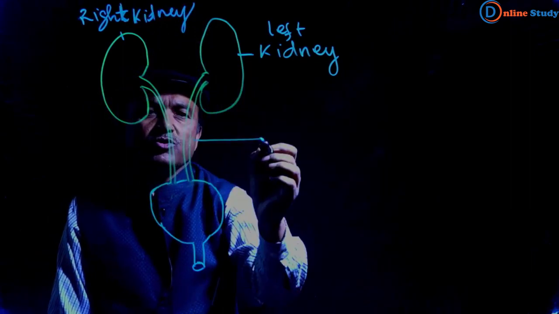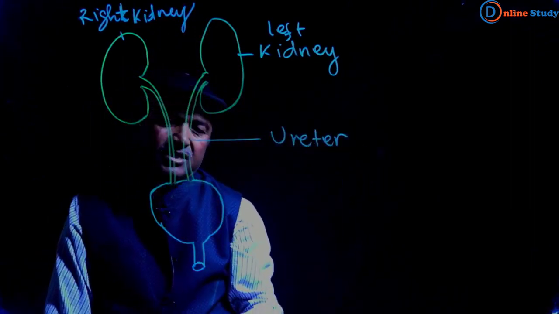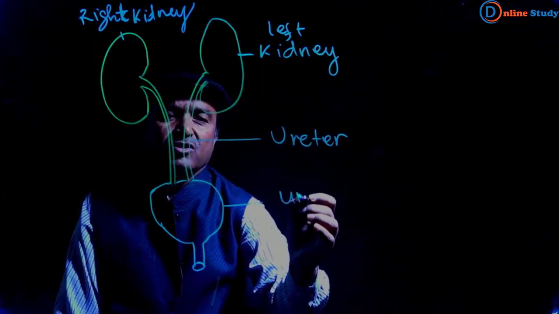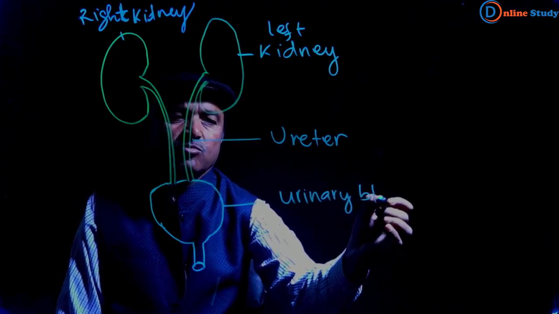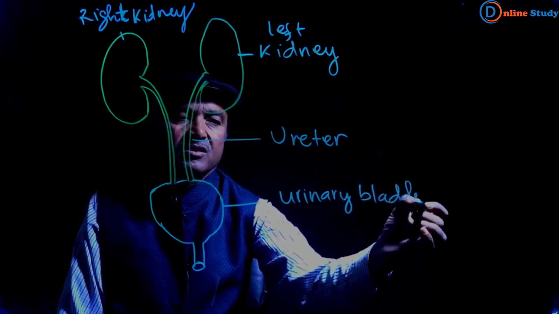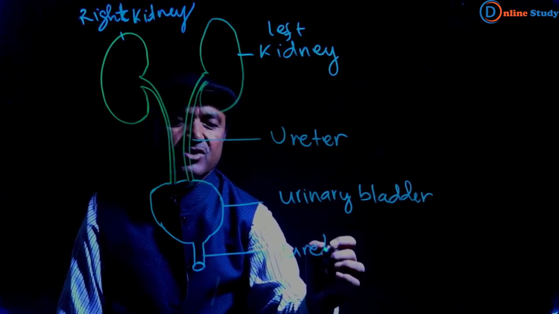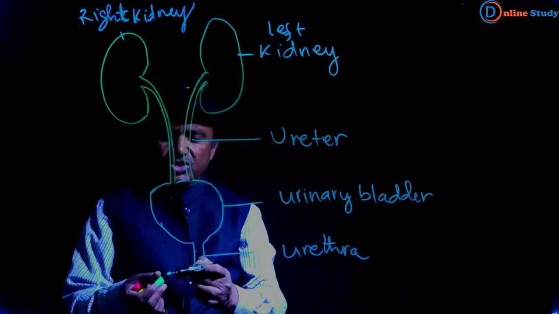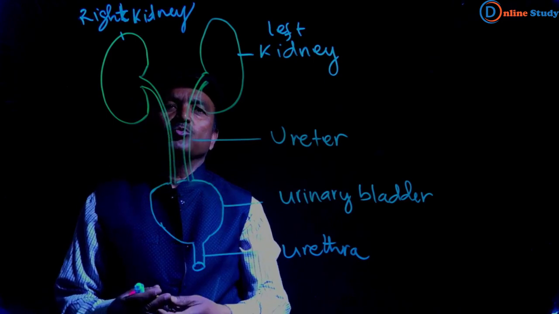And this is the ureter. The structure which stores urine is the urinary bladder, and this is the urethra. So almost this is the structure of the urinary system of human.